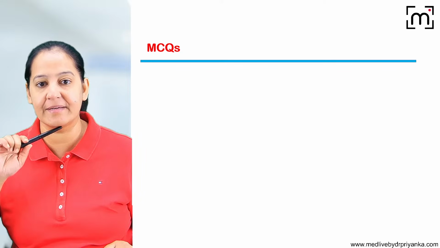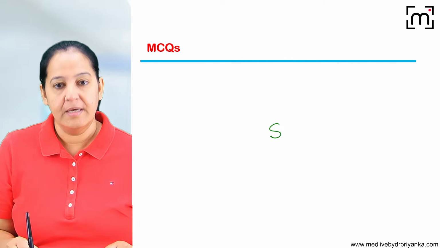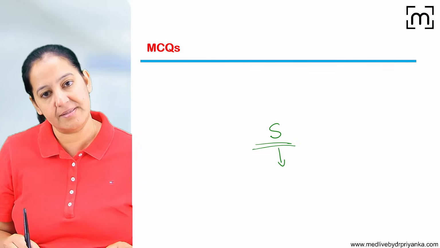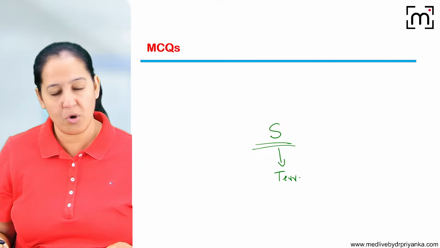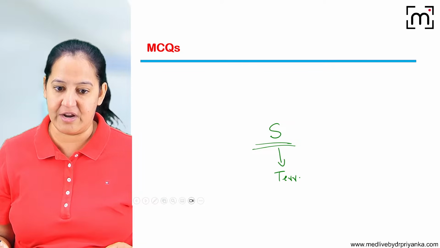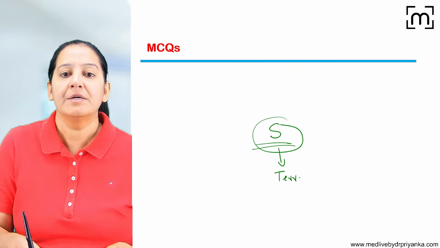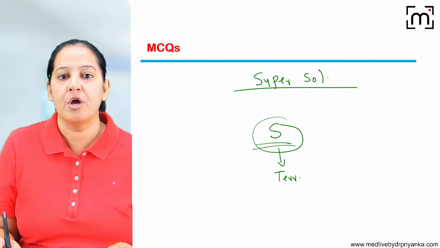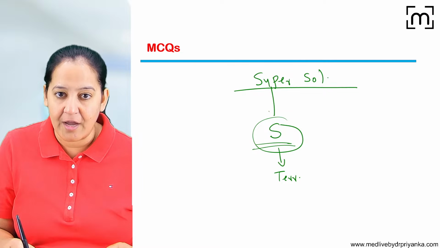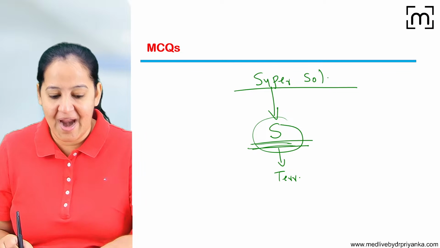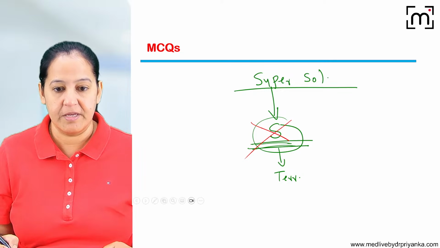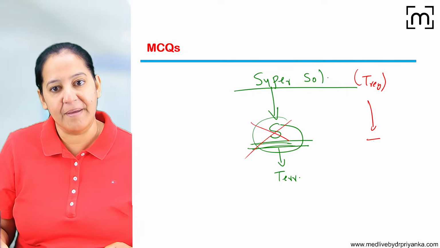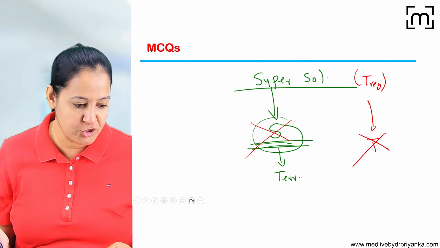Shweta, regulatory T cells are the super soldiers. We have soldiers. What is the job of the soldiers? Soldiers are supposed to kill the foreign. They are not supposed to kill the country people. They are supposed to kill the terrorist. Who will mind their job? So we have a post in the army known as super soldier. What do these super soldiers do? They keep an eye on the soldiers. If any soldier becomes mad, immediately they kill that soldier. In the same way, in the body, we have regulatory T cells. If any T cell becomes mad, these will kill it. Dr. Shweta, got it?